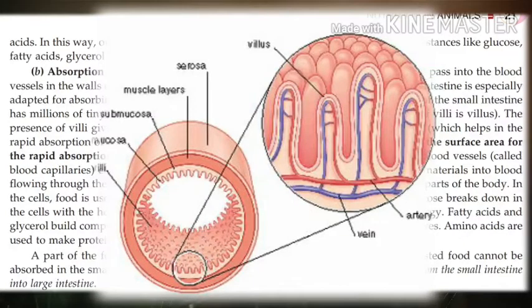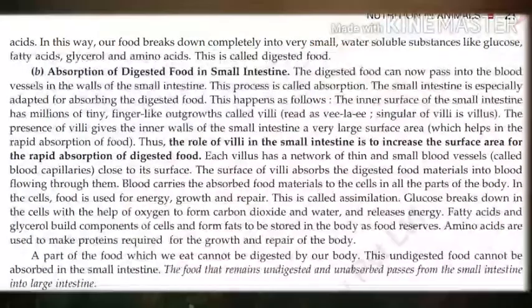Okay. And the singular of villi is called villus. Dear students, do you see that each villus has a network of thin and small blood vessels? Have you located? Yes. These thin and small blood vessels are called blood capillaries and they are very close to the surface of each villus. Okay. Now look into the book. How the villi help in the rapid absorption of food. This we will discuss now.